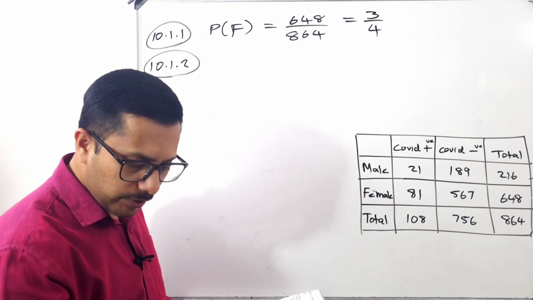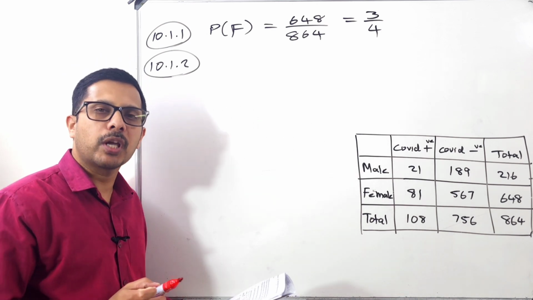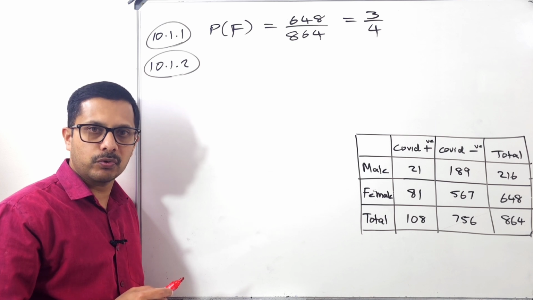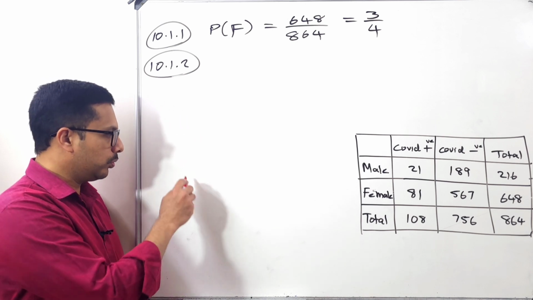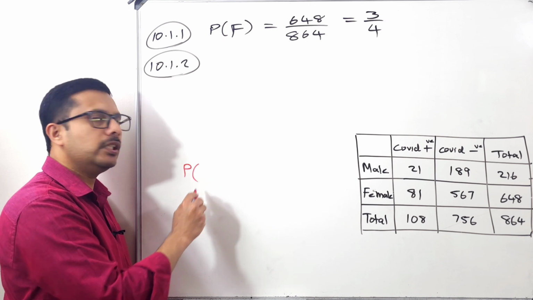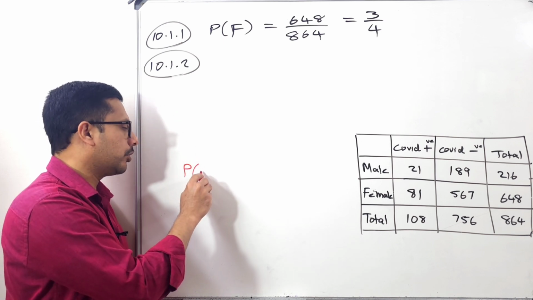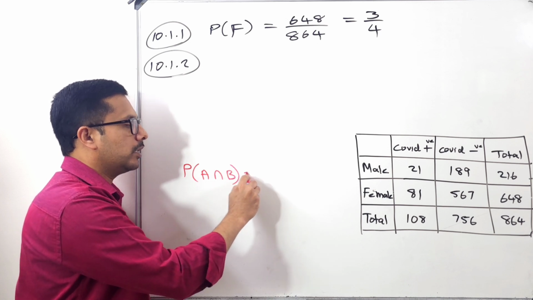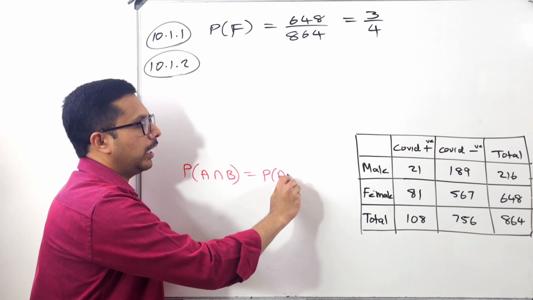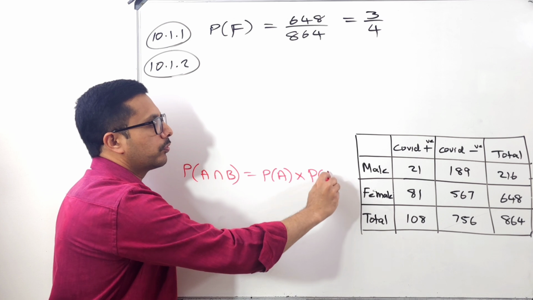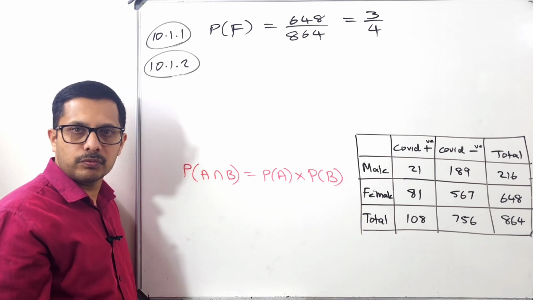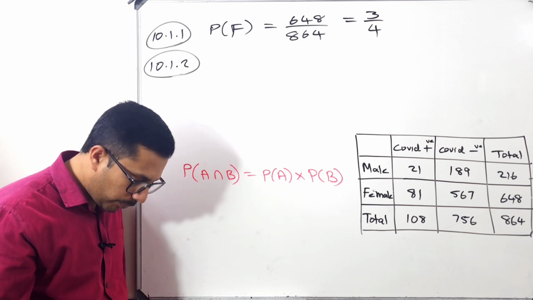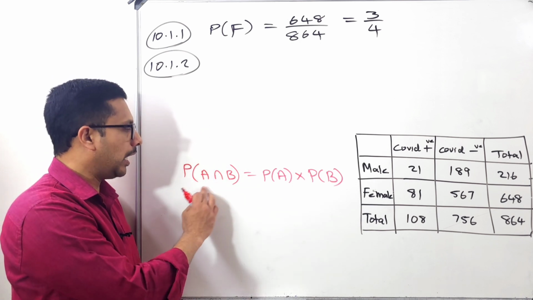Anyway, leave that question. Answer my question: how can we prove that two events A and B are independent? What is the condition you studied in your class? Probability of A intersection B is equal to probability of A times probability of B. Is this not the condition for independence?